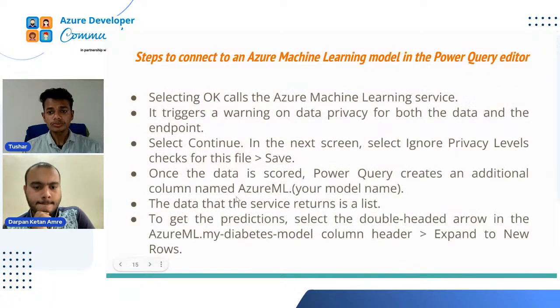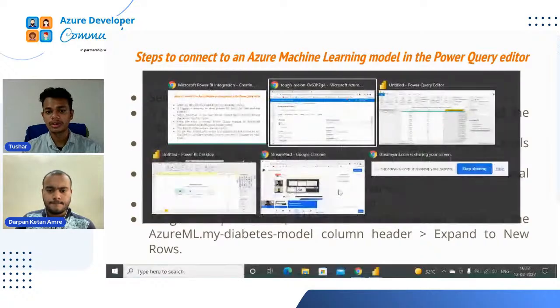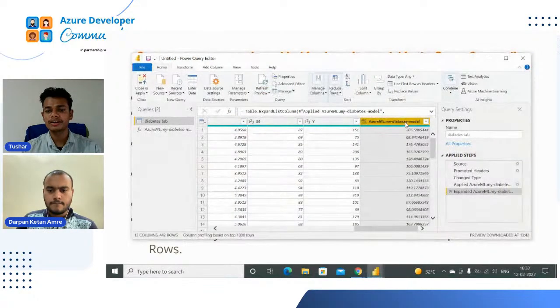Selecting OK calls the Azure Machine Learning service. It triggers a warning. Actually, I had already done this practical, so it will not give me the data privacy prompt. But when you do it the first time, it will trigger a warning on data privacy for both the data and the endpoint. On that, you have to select Public, then Continue. In the next screen, select Ignore privacy level checks for this file and save. Once the data is called, Power Query creates an additional column named Azure ML dot your model name. And you can see that Azure ML dot my underscore diabetes underscore model is my model name.